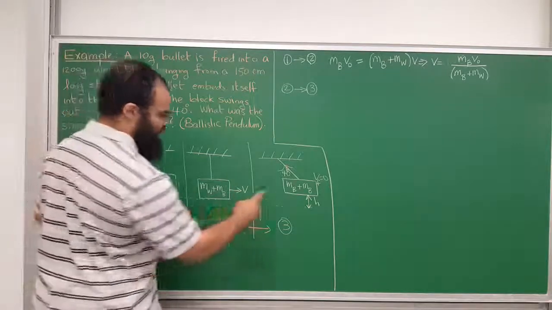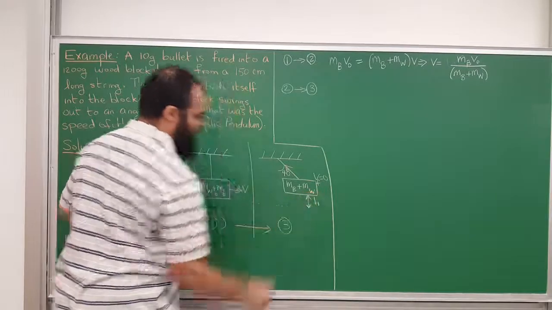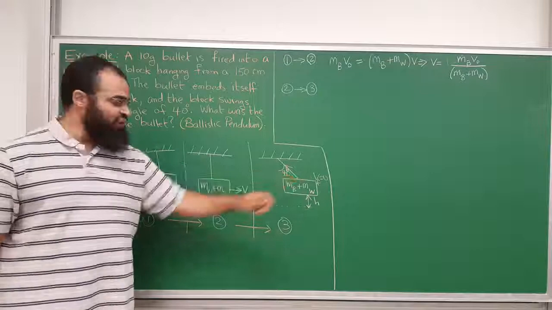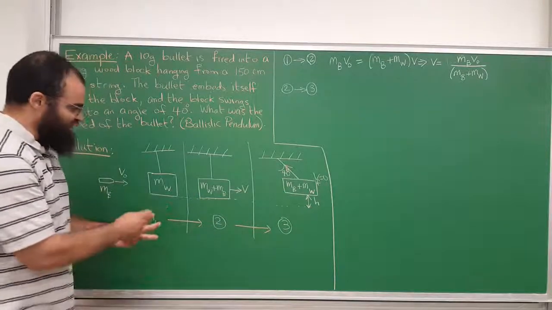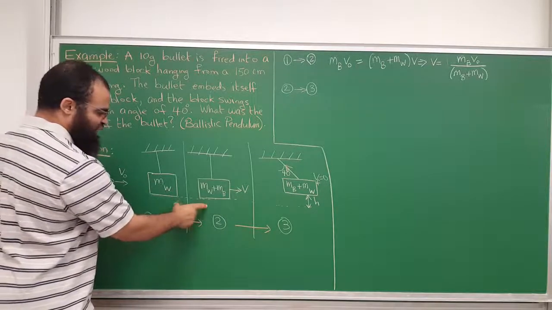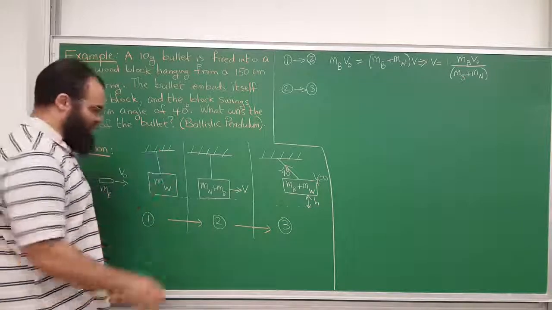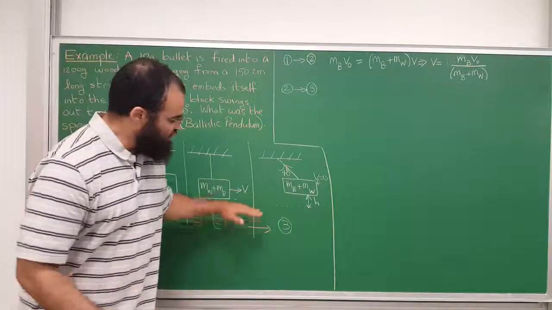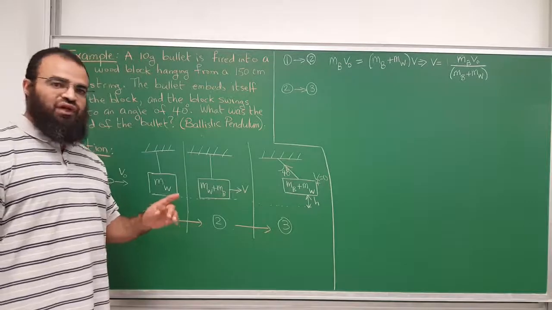And by the way, it should be B and W. So there is a net external force during the rise, when it's swinging, so you cannot use conservation of momentum. We used conservation of momentum in this brief moment, right before collision, right after collision. Take it as a millisecond or something, a really short period of time. Now, when it's swinging up, you cannot use conservation of momentum. You will use conservation of energy.